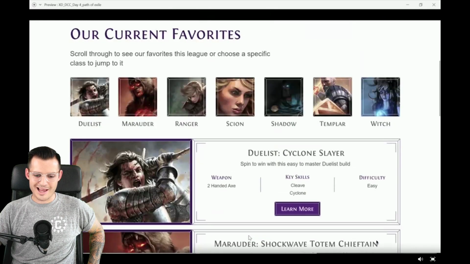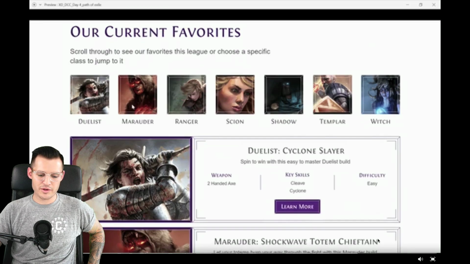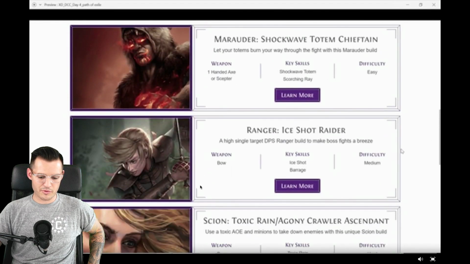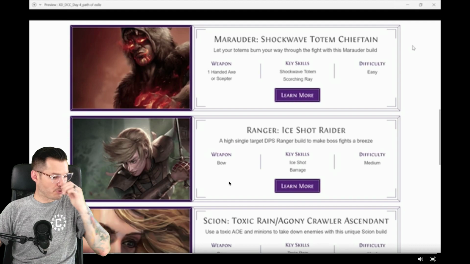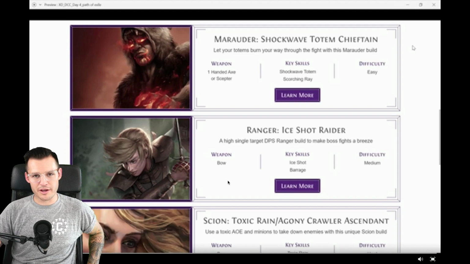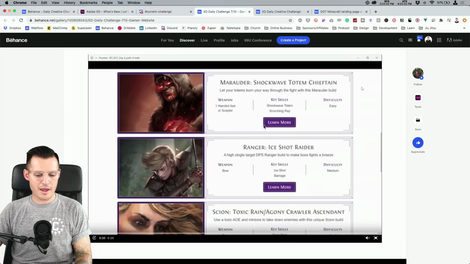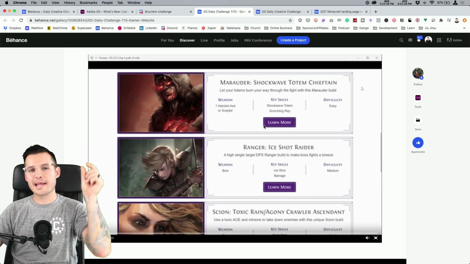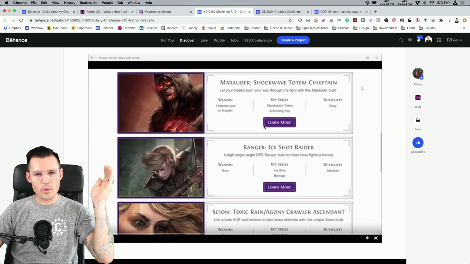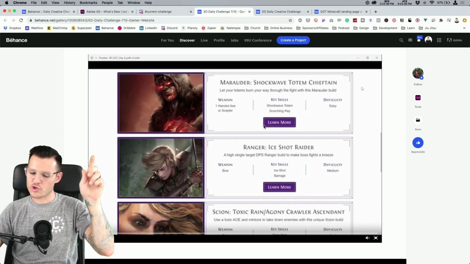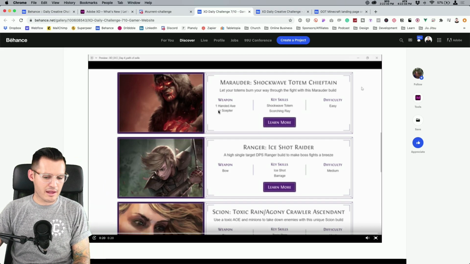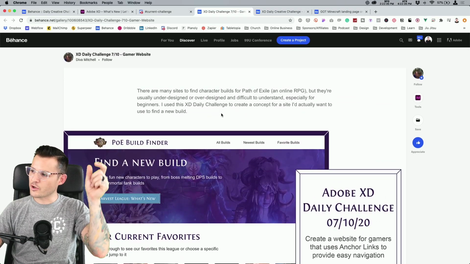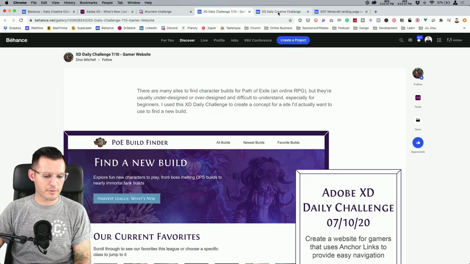And then back to top. See, the back to top is a classic way to do it. You just hit the Marauder, goes down to the Marauder. Fun. Super nice. I wish actually what I would have done on my Minecraft one, if you guys were there for the challenge, I would have made it a side anchored nav bar, so it's always out of the way and it's static as you scroll down. So maybe consider adding an anchored or fixed side nav. That could be really fun, but good job, Diva.